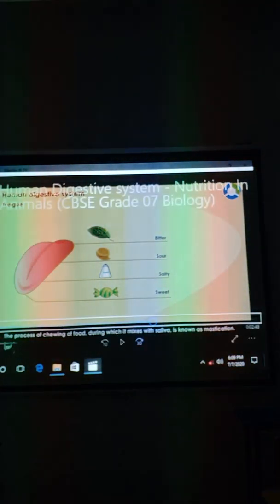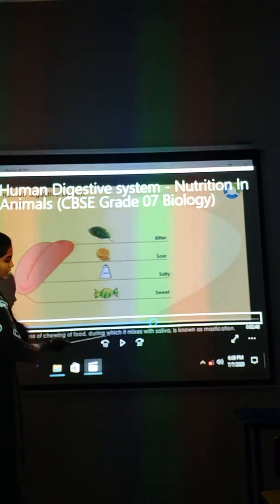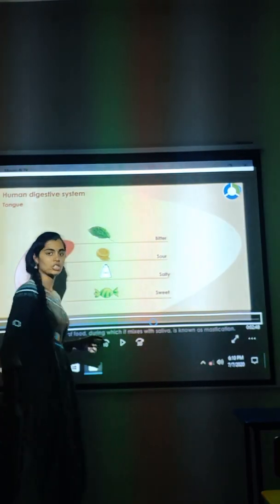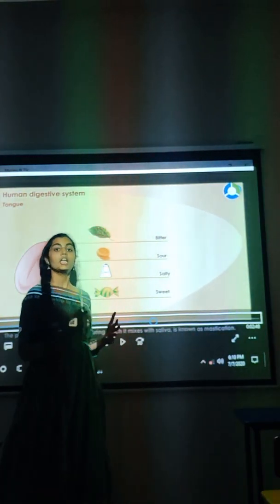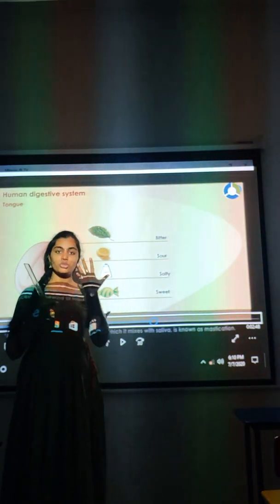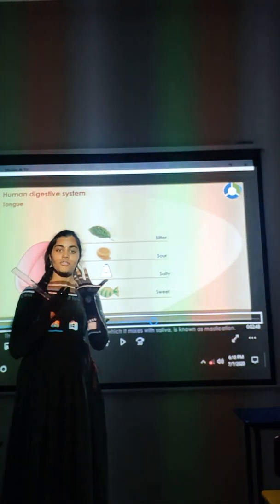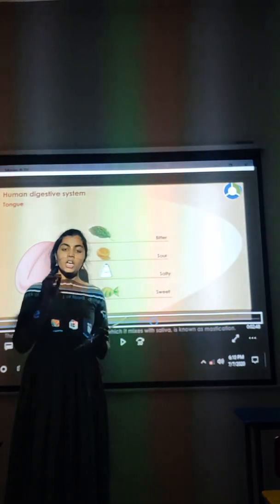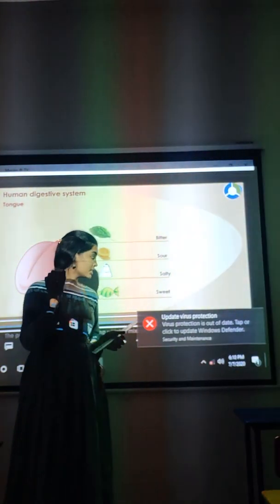See, the process of chewing food during which it mixes with saliva is known as mastication. What do you mean by mastication? The process of chewing food, and when it mixes with saliva. After you chew, it mixes with saliva, right? When the food is mixed with saliva, this process is called mastication. Remember this point, underline this sentence in your textbook.